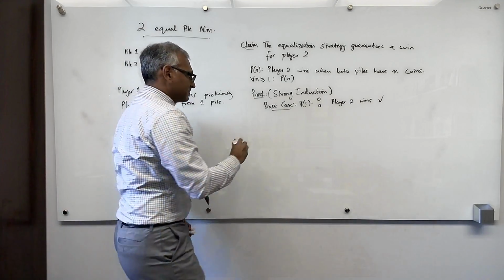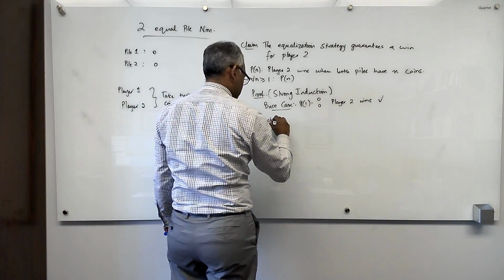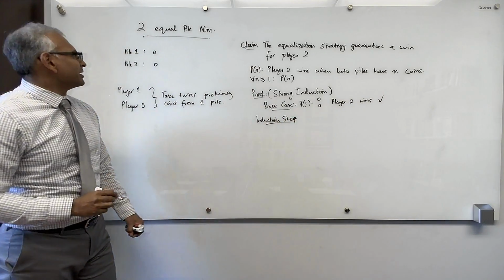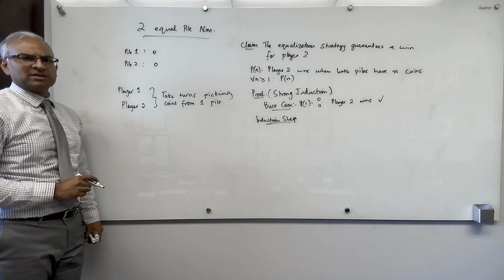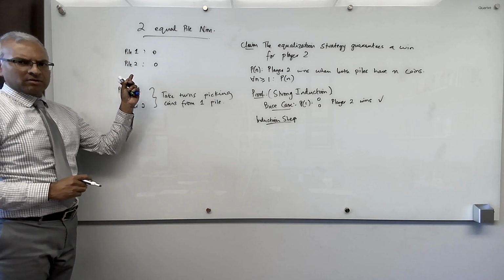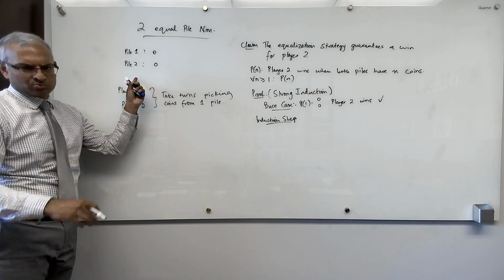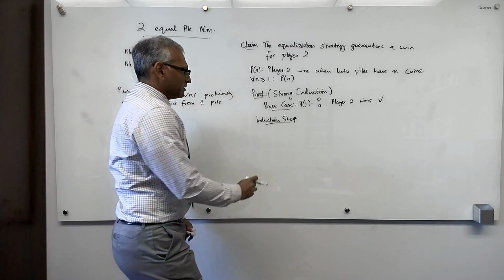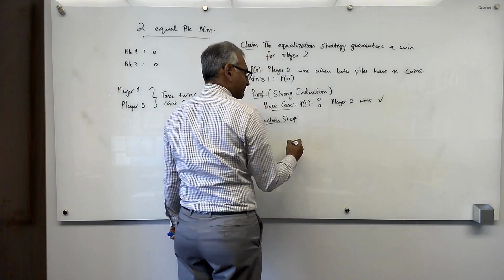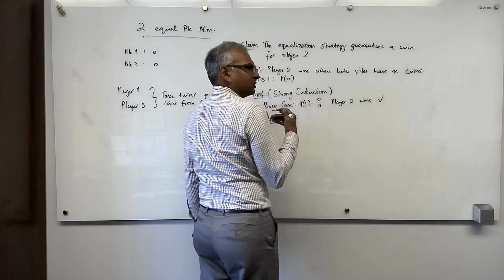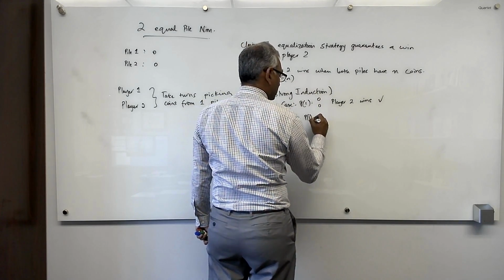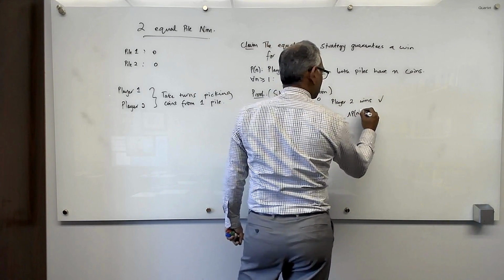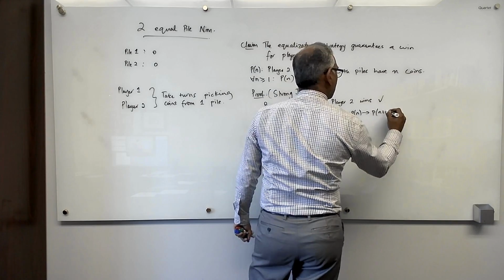This is the tricky step. The induction step. Okay, and well, if I forgot to mention it, it should have been kind of obvious that a player on their turn has to take at least 1 coin. Otherwise, the game never ends. Everyone takes 0 coins. Okay, so the induction step, if we're doing strong induction, we have to prove that P of 1 and P of 2 and so on, and P of n implies P of n plus 1.